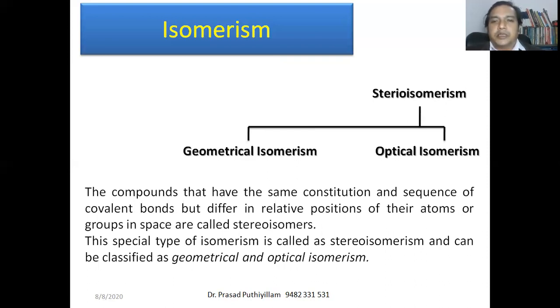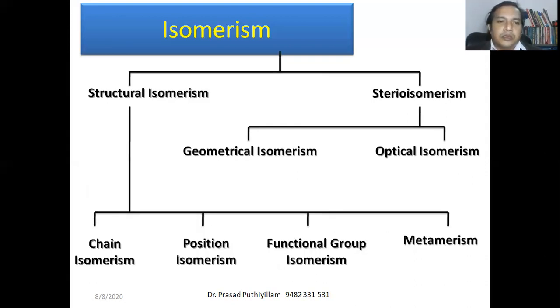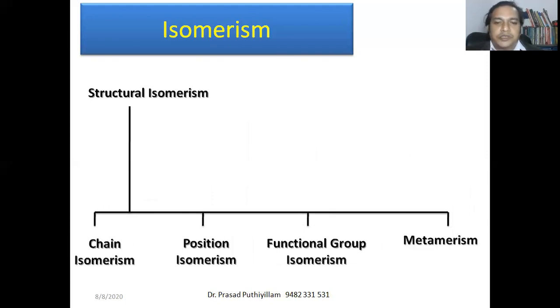If they differ in spatial arrangement, we call such molecules stereoisomers. This special type of isomerism is called stereoisomerism, and they are classified as geometrical isomerism and optical isomerism. I'm not going into detail. We'll see the structural isomerism and its classifications.